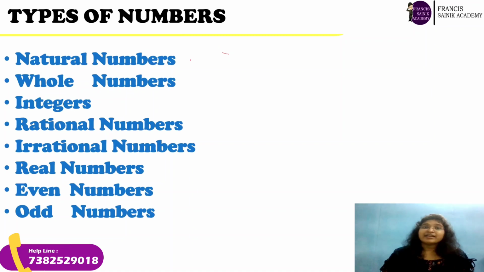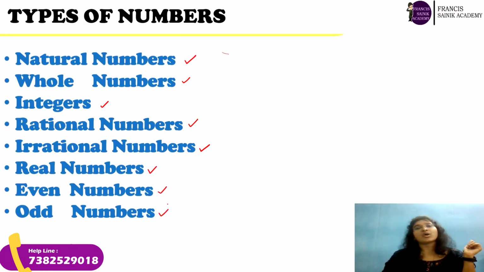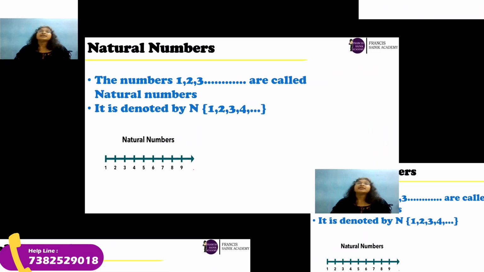We have natural numbers, whole numbers, integers, rational numbers, irrational numbers, real numbers, even numbers and odd numbers, right? So let us start knowing about each one of them one by one.